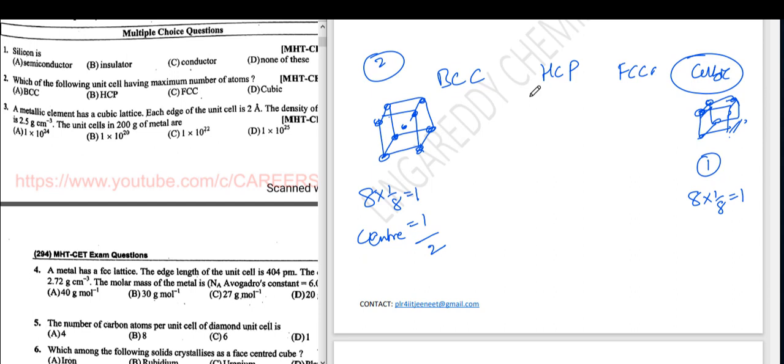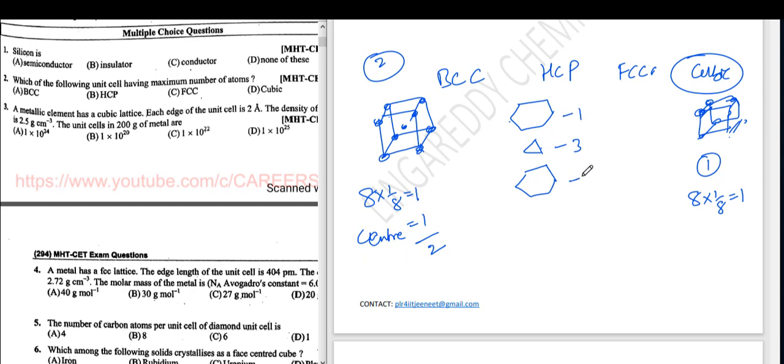In HCP, hexagonal closed packing, on top one hexagonal, below one hexagonal, and in the center a triangle is there. Okay, so here the center 3 atoms. Here all these are one atom.